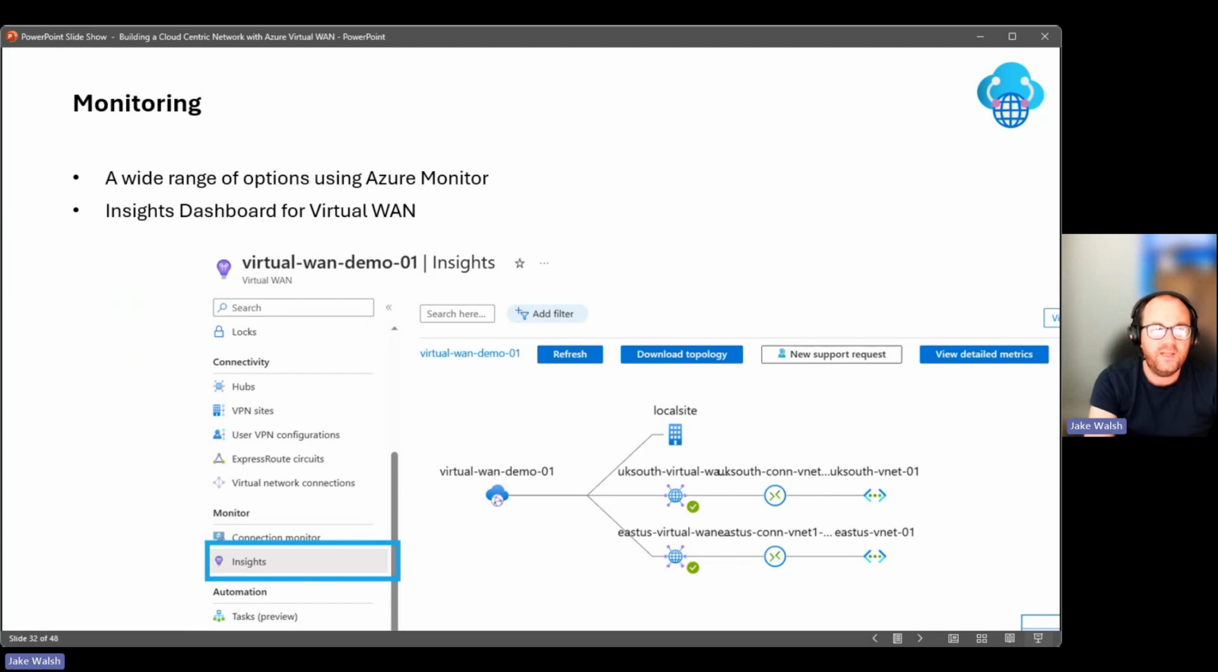So monitoring as well, another key aspect. There's a wide range of options using Azure Monitor. As you know, with all Azure services, you have the ability to take some of that data to Log Analytics, to Azure Monitor, to third-party solutions. It's no different in Virtual WAN. There's also an insights dashboard, which is really useful for giving you an overview of that topology. Similar to those topology diagrams you see in architectures and design documents, you can generate that automatically for Virtual WAN and start seeing metrics on it and seeing the actual overview of your Virtual WAN environment.